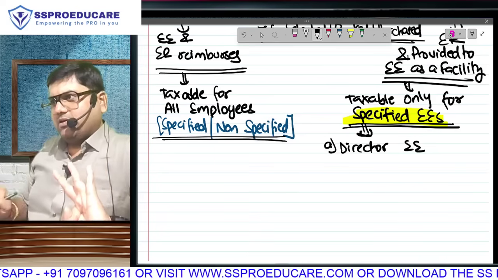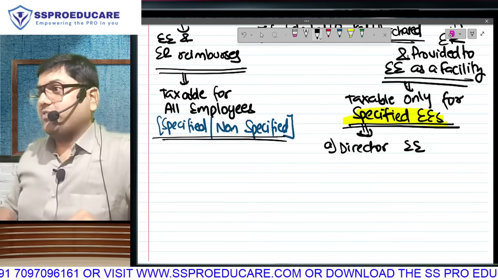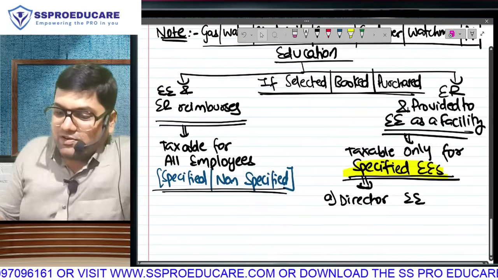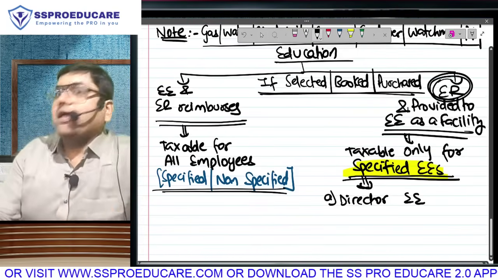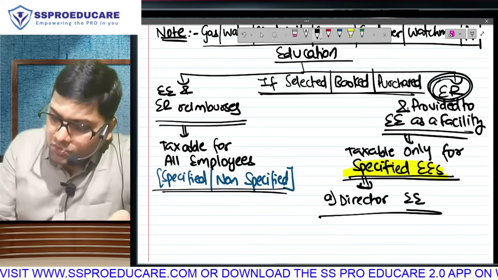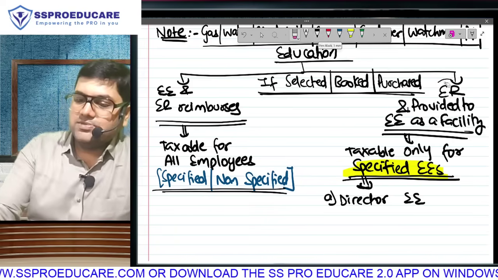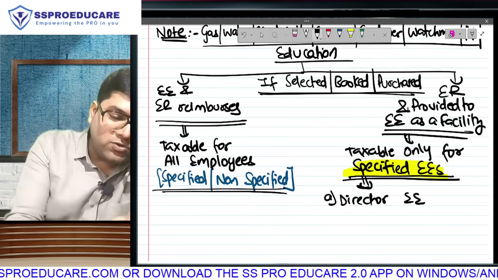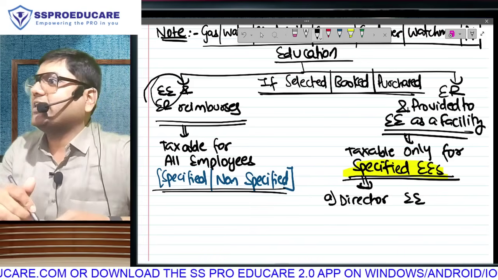My question is simple. Does a director have a say in the decision making of the company? That means when we chose this, it is being shown that the employer has chosen. As an employee, I have got no control. But bro, you were the only one who controlled it, and that means you will have to pay tax. Understood? And here on the left side, it was your decision only. Think about it, because your choice of institution, your choice of gas is being provided.